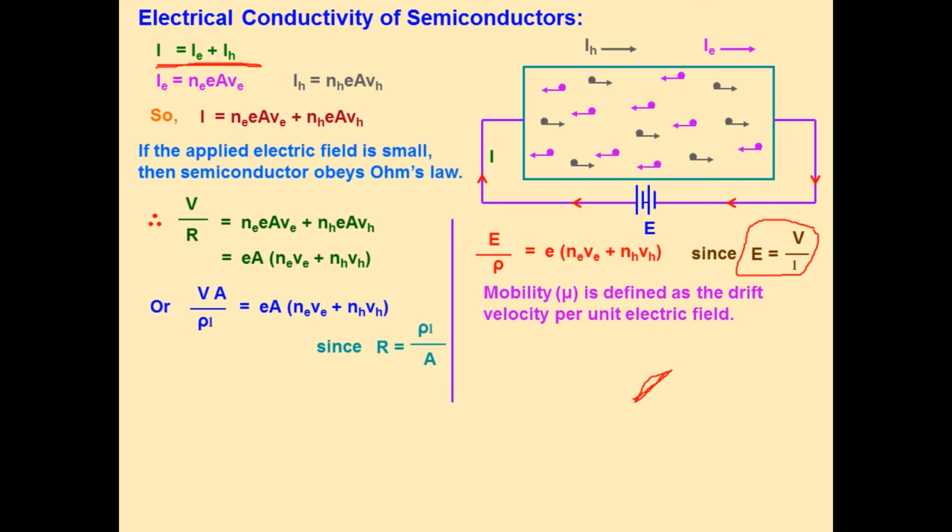The reciprocal of resistivity is called as conductivity. So, the conductivity is given by sigma equal to E into Ne mu E plus Nh mu H. Students, this formula is very useful for problem solving.